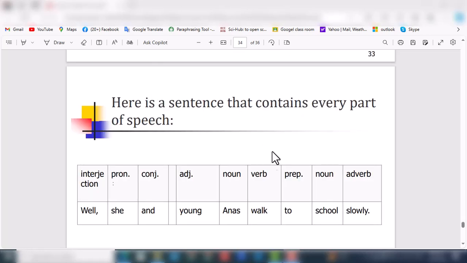So here is a sentence that contains every part of speech: Well, she and young Anas walked to school slowly. Well is the interjection, then pronoun, then conjunction and adverb, then noun, verb, then preposition, then noun, and then adverb. So this sentence contains all parts of speech together.